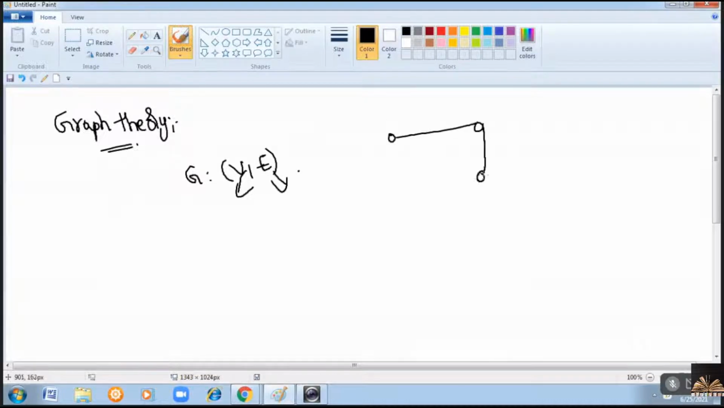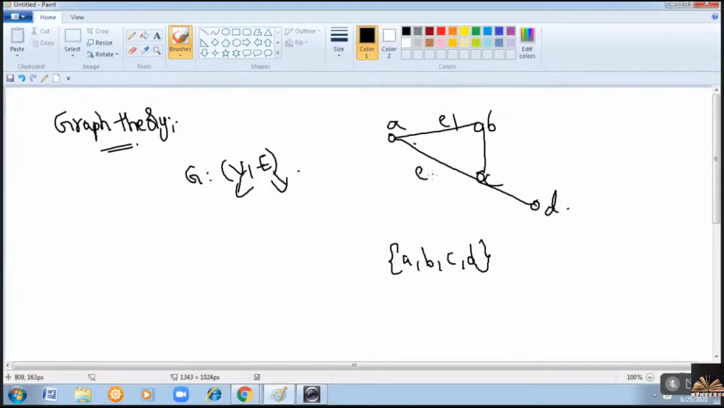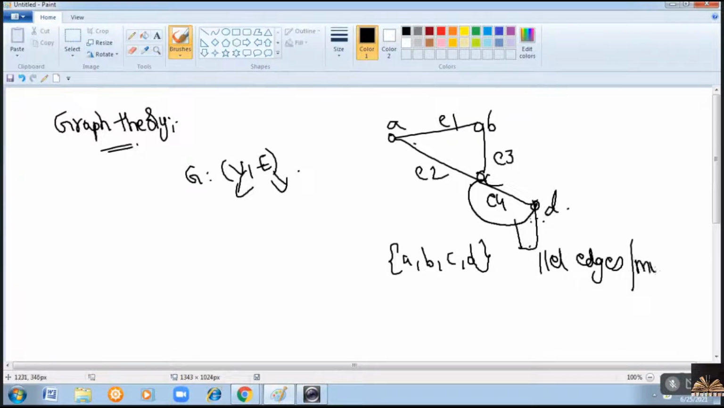So a graph can be like this, right? Like A, B, C, D. We can call it a graph where the set of vertices are A, B, C, D and the set of edges are E1, E2, E3 and E4, right? Now, between the same pair of vertices, if there exists more than one edge, we'll call them parallel edges or multiple edges. Parallel edges are multiple edges, right?